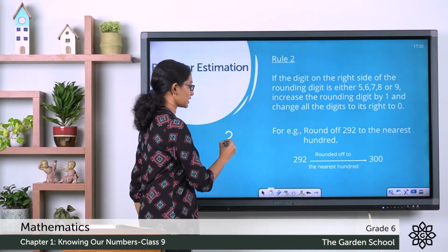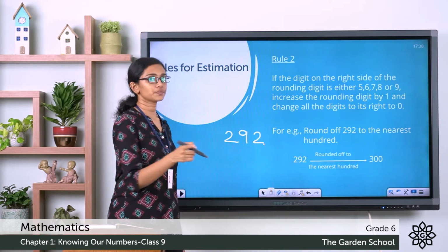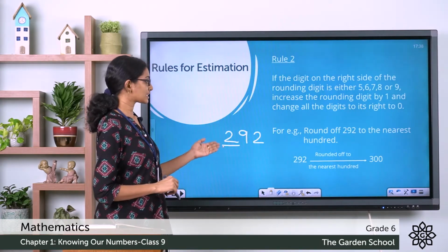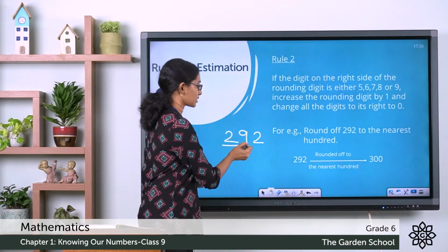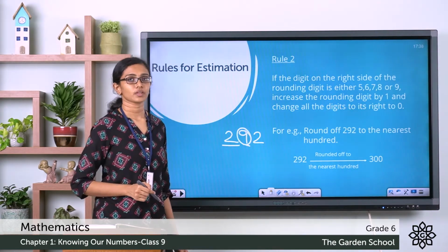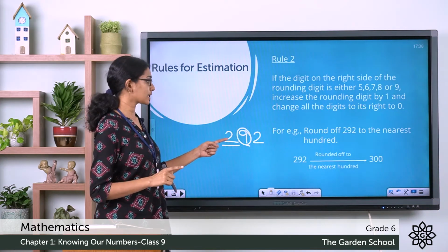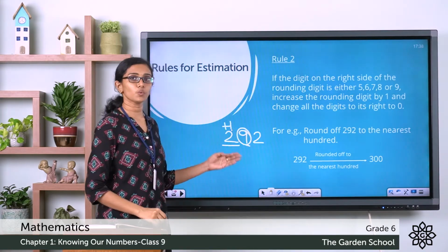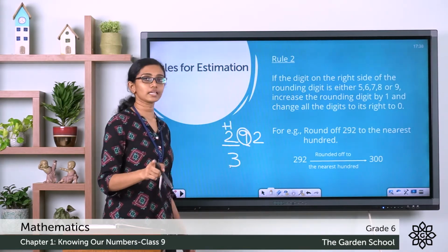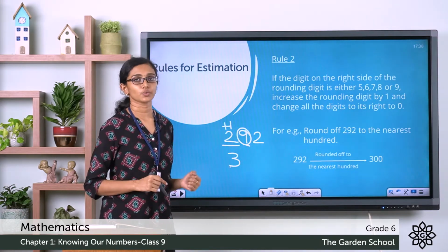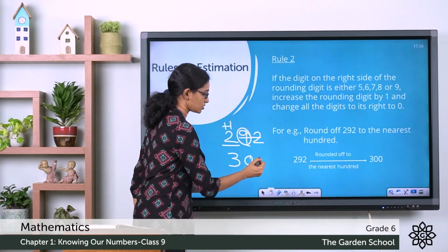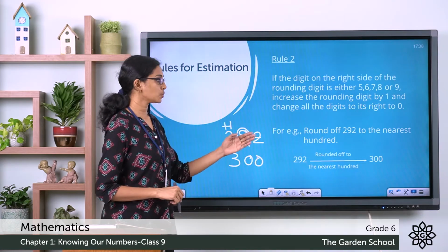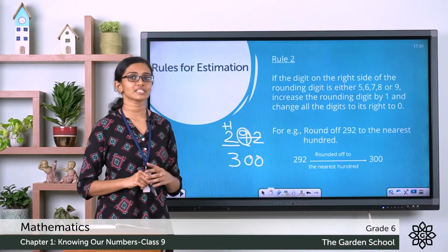So the number here is 292. Since we are asked to round off to the nearest 100, the rounding digit is the hundreds digit, which is 2 in this case. And let's see the digit to the right of it, it is 9, which is more than 5. Hence, we have to increase the rounding digit by 1, which means we have to add 1 to this rounding digit. That is 2 plus 1. So it becomes 3. Then, change all the digits to its right to zeros. So here these two digits are changed to zeros. So 292 rounded off to the nearest 100 will give you 300. Hope this is clear to you.